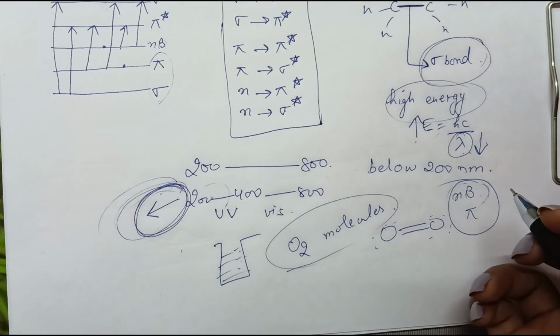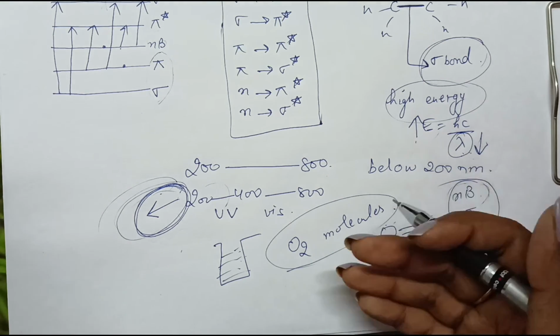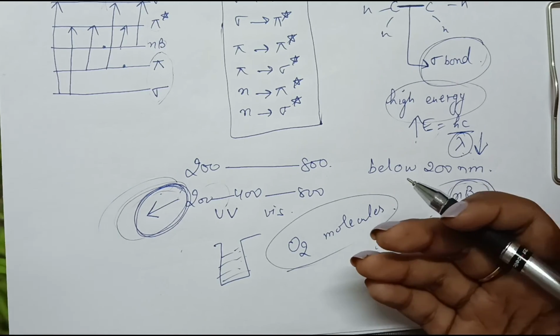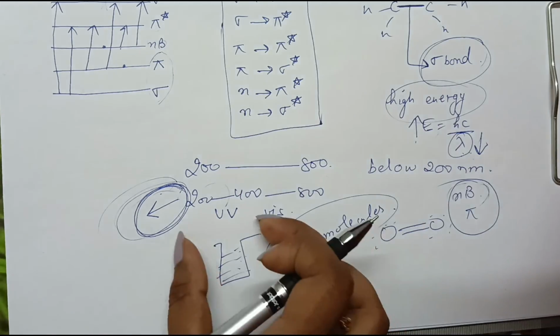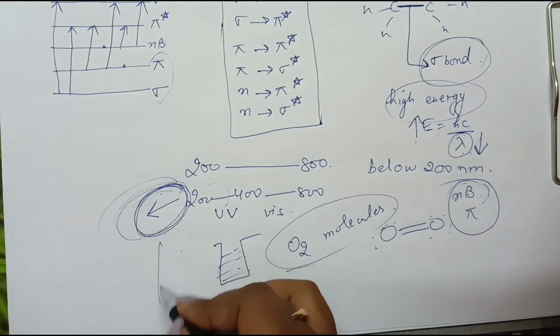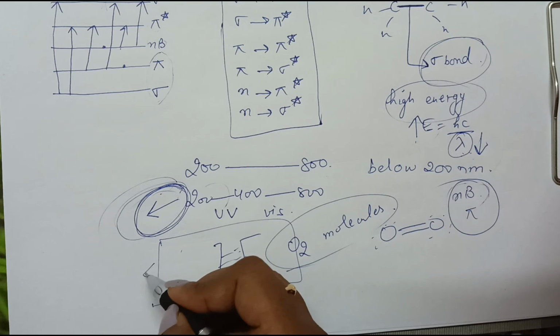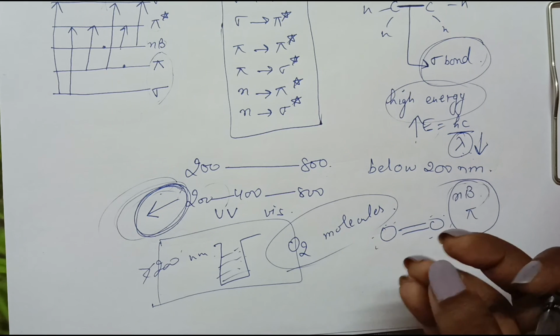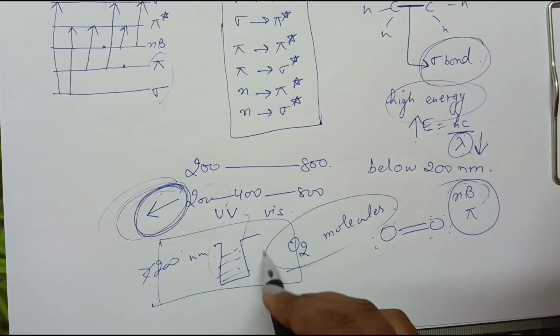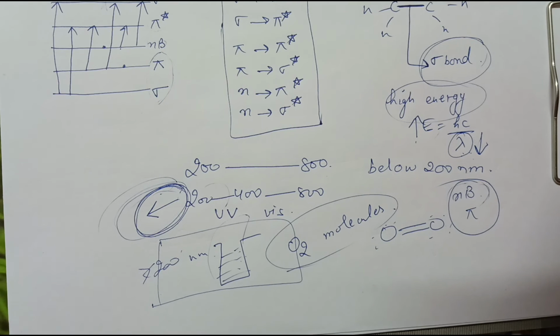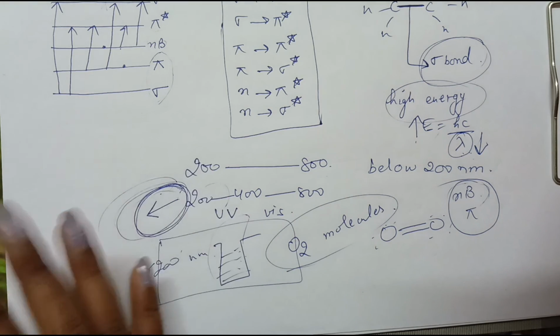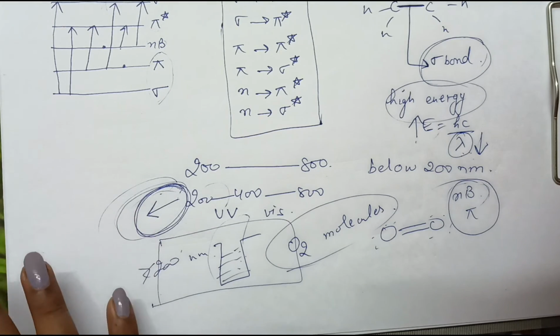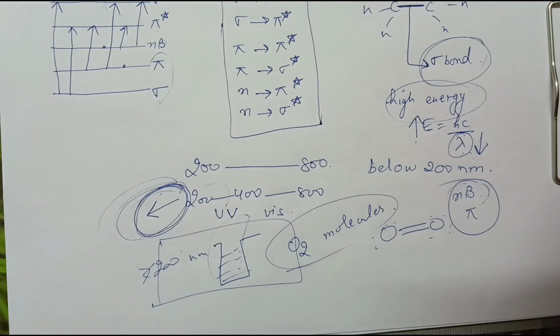So in the spectra we also get some broad peaks due to the absorption of these oxygen molecules, and this is the reason why we have to evacuate this whole path, so that whenever we are taking the spectra below 200 nanometer, there is no oxygen present around that could interfere with the original spectra of the sample. That is why this region is overall very less informative as well. So this is all about how we take the spectra, and what happens if we take the UV spectra for certain molecules below 200 nanometer.